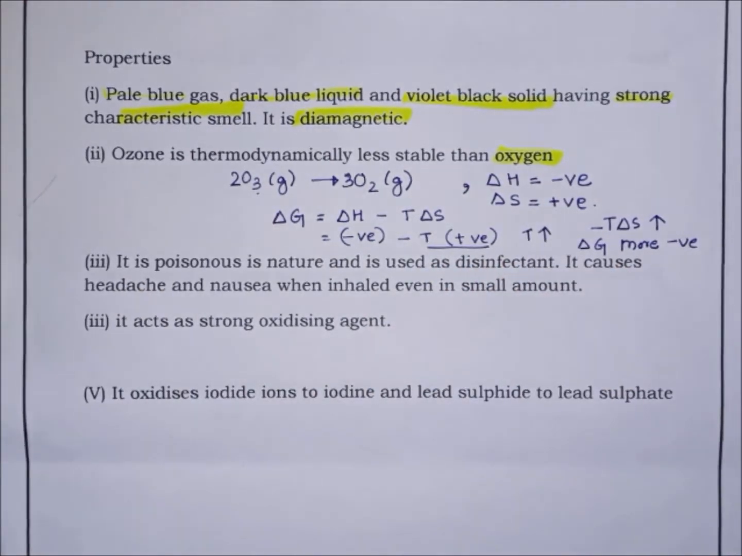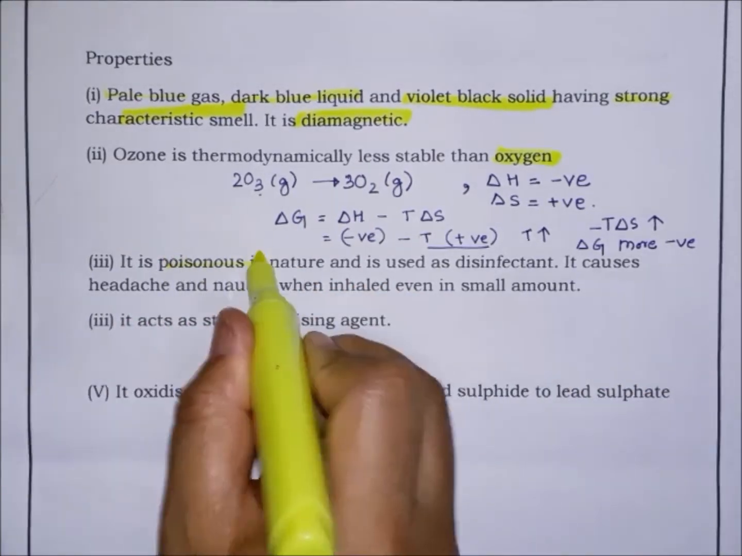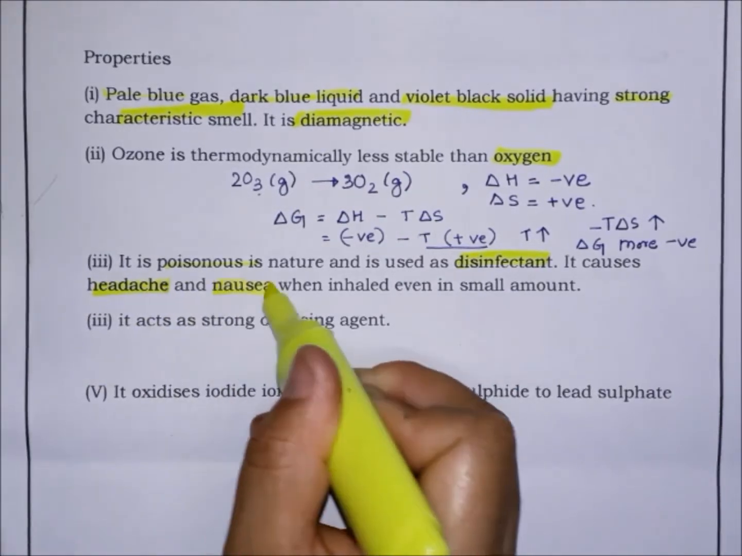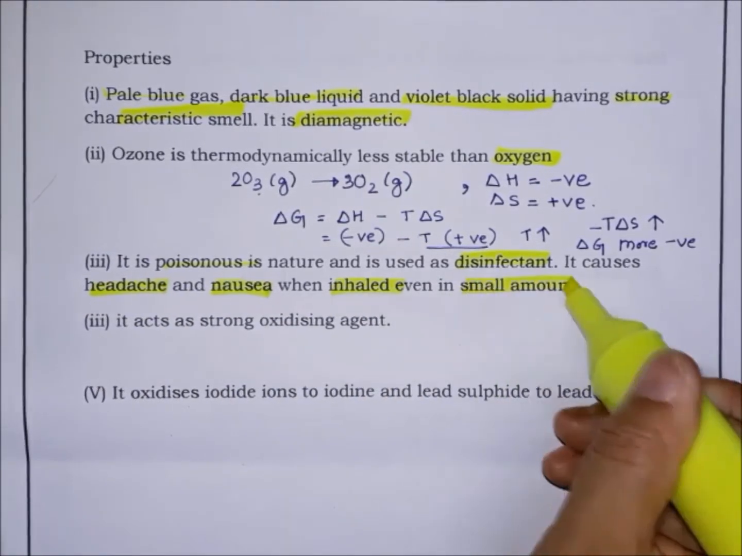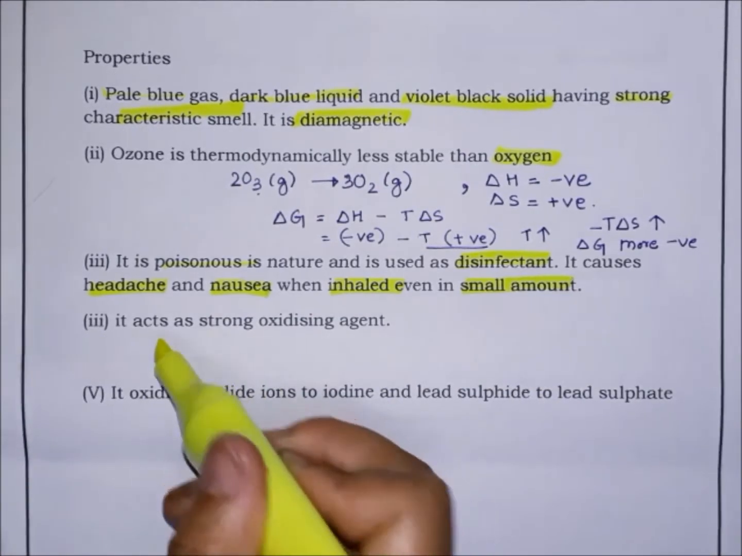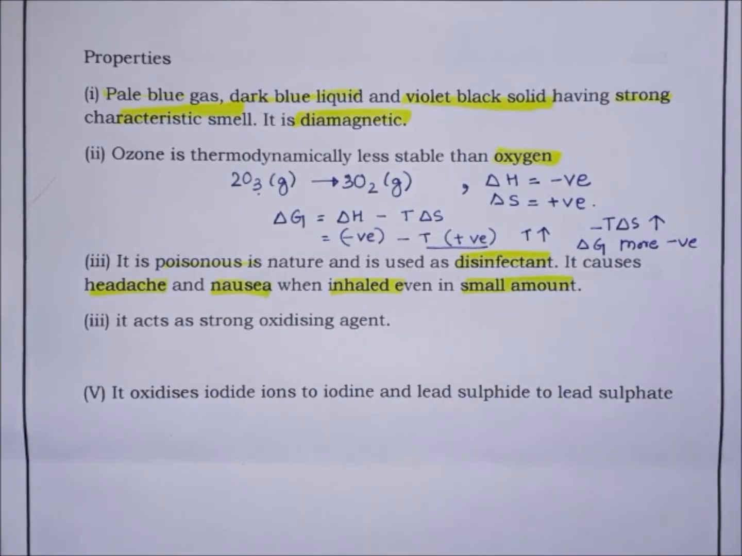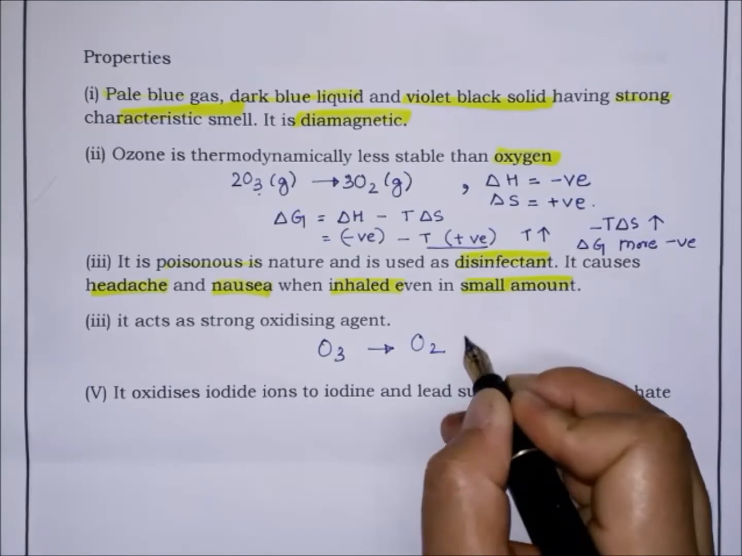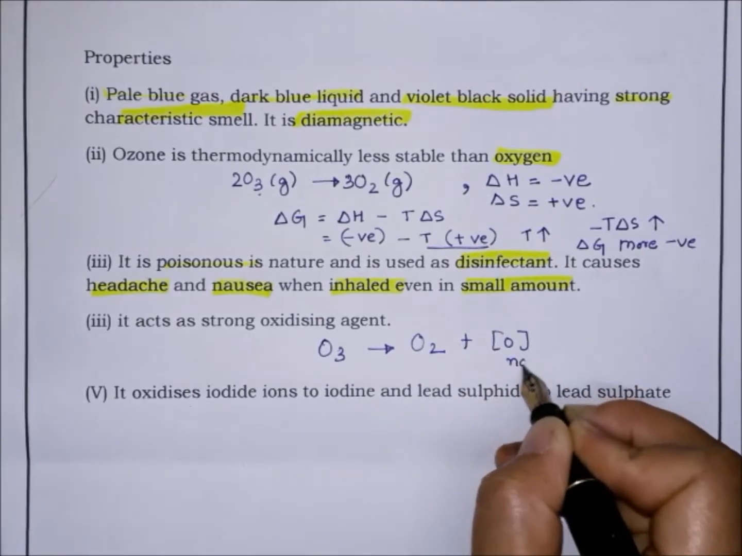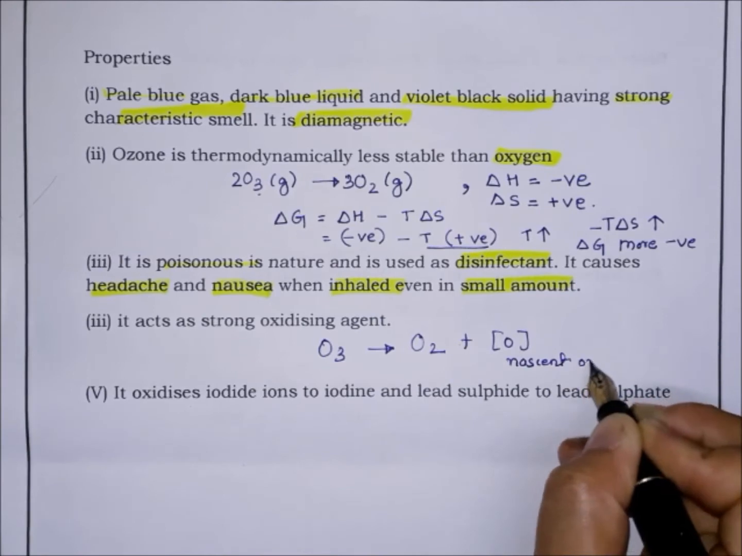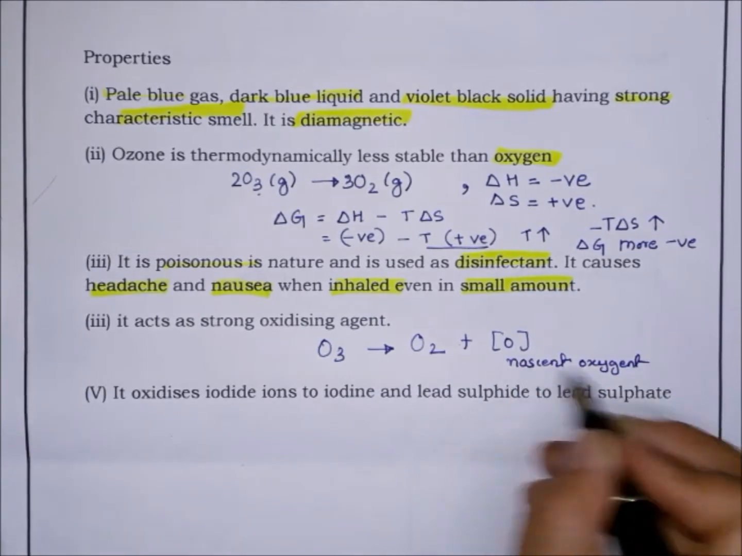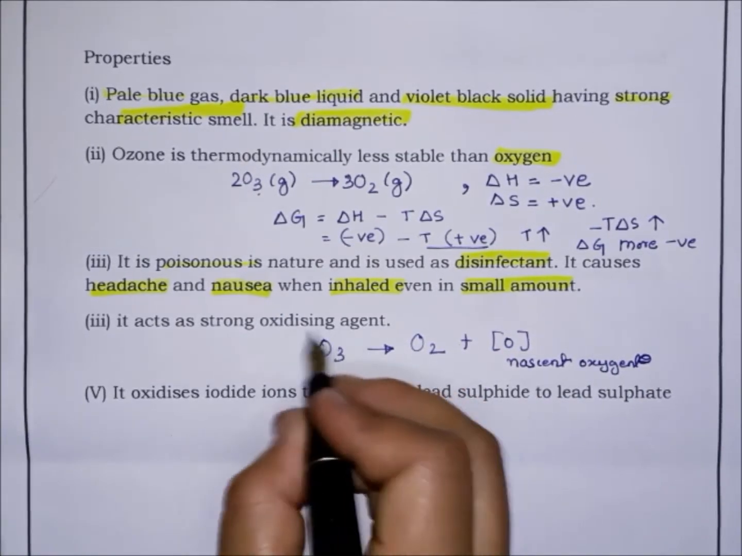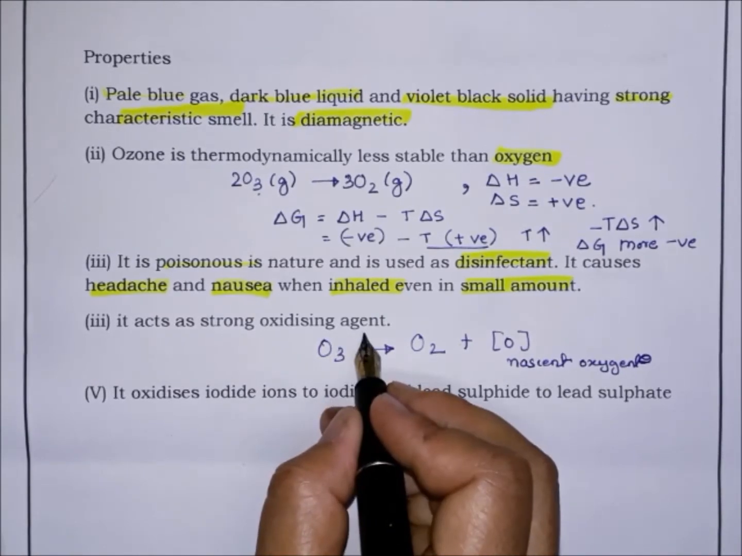Next, ozone is poisonous in nature, and it is used as a disinfectant, right? It causes headache and nausea when inhaled even in small amounts. Now next, it acts as a strong oxidizing agent. Why? Because ozone produces nascent oxygen, that is, an oxygen atom. Since it produces nascent oxygen, it is highly oxidizing in nature, a strong oxidizing agent.